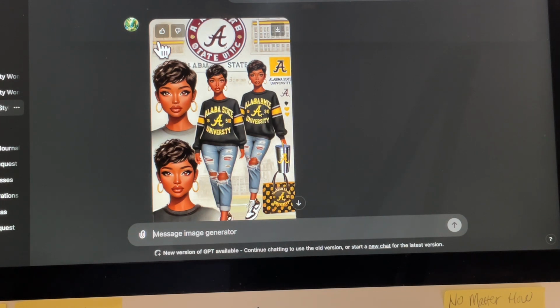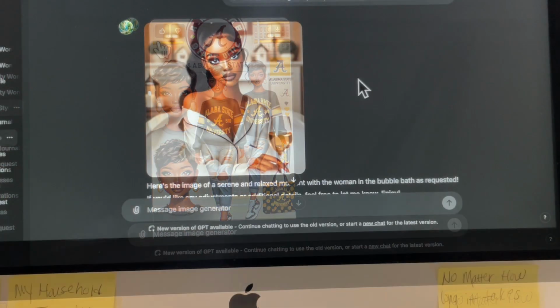So yeah, that's what I want to tell you. I'm just showing you some of the ones that I have done, so that you can see what I'm talking about when I say that you sometimes have to continue to do it over and over again until you get it the way that you want it, because ChatGPT AI is not perfect.